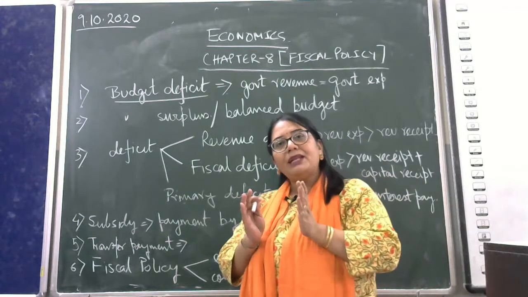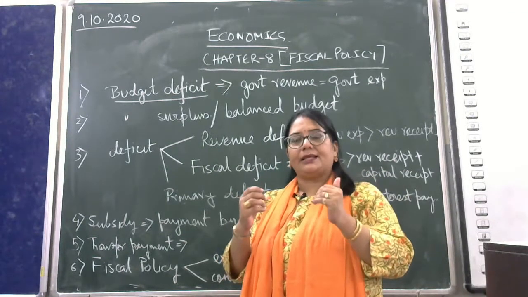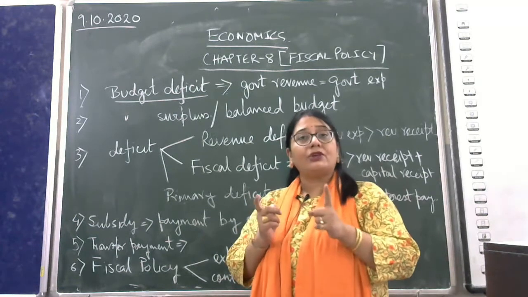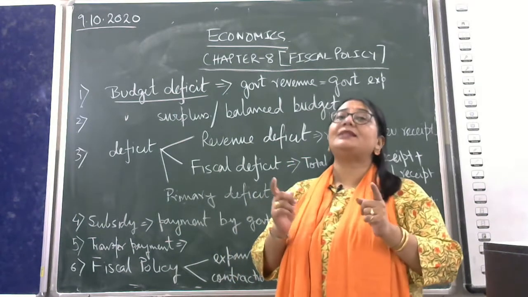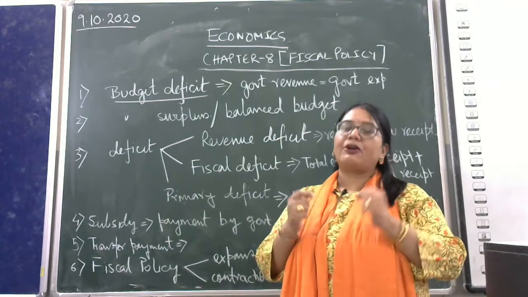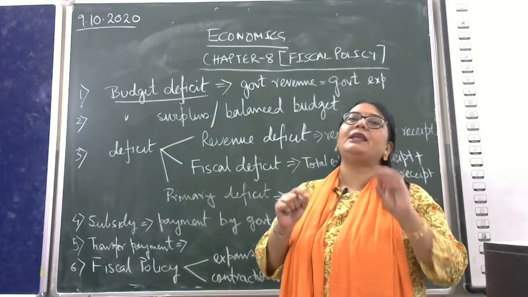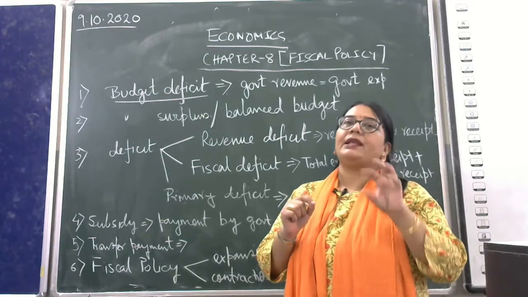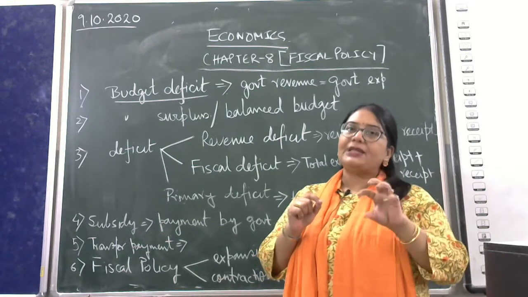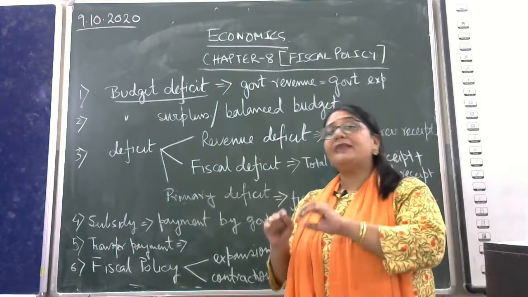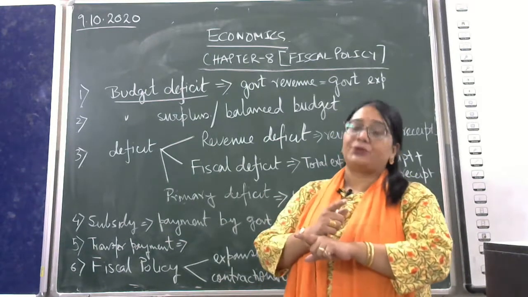This government budget and a private budget, that is the budget for an individual, are different concepts. On what basis are they different? We, the common man, first consider our income, and on the basis of that income, we plan our expenditure. But in the case of government, it is just the opposite.